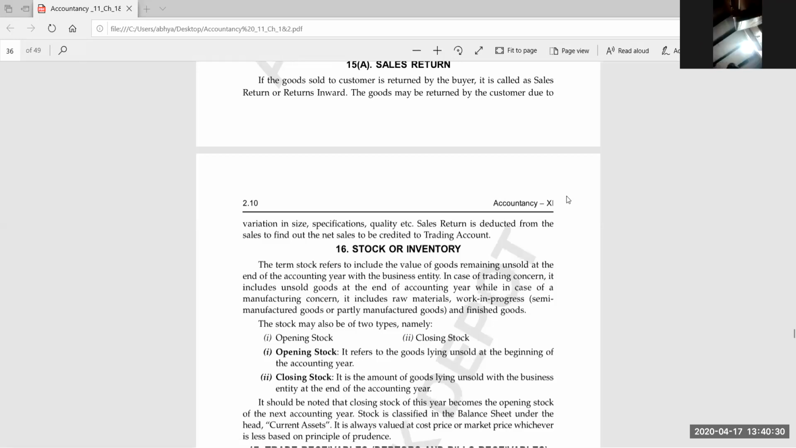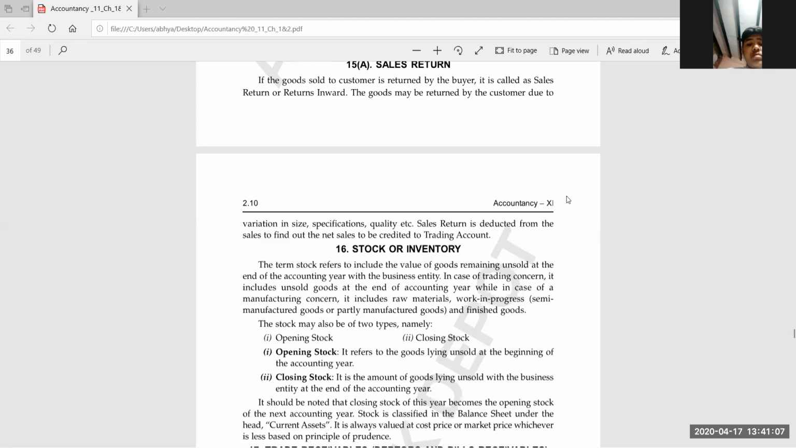Okay students, suppose I am selling furniture and I am following the calendar year. At the end of the calendar year, on 31st December, I have one sofa set left unsold, costing rupees 50,000, and two chairs costing rupees 10,000 each were also lying unsold. What will be the closing stock here?